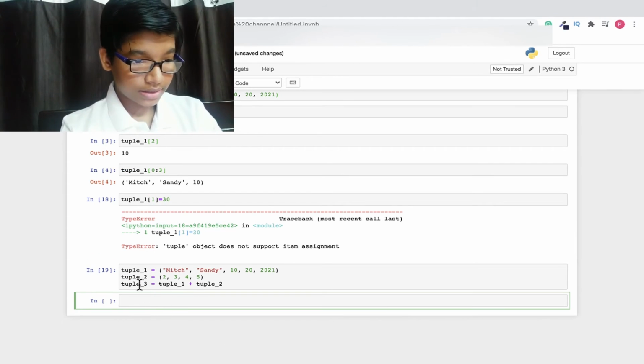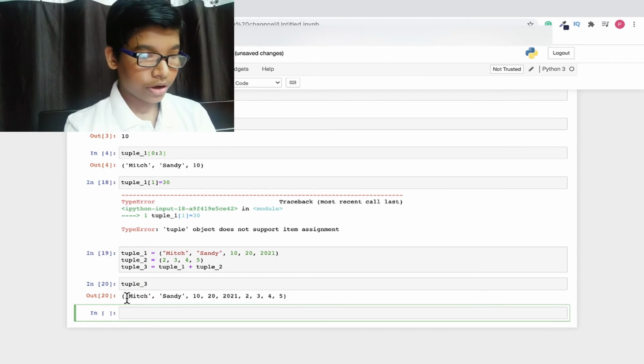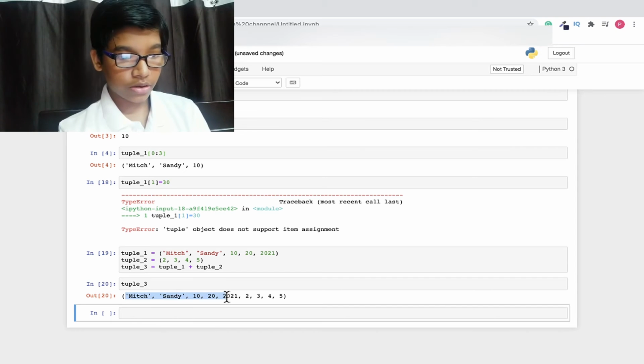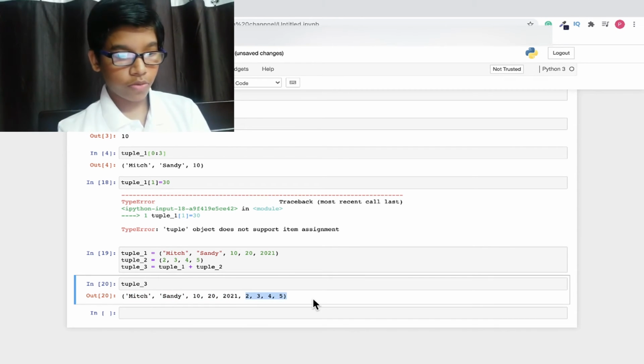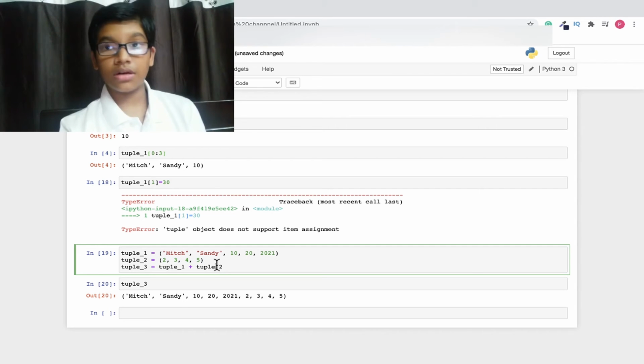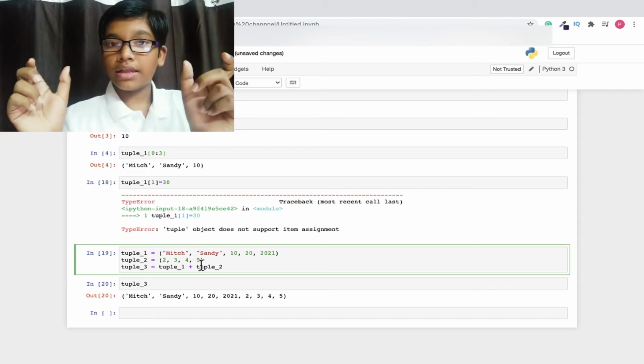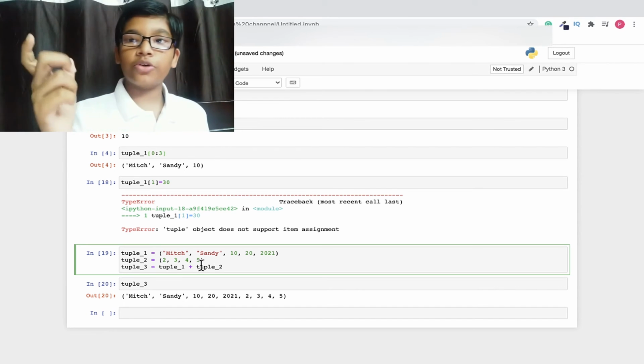Run it and let's check what is inside tuple 3. Run it. We are going to get Mitch, Sandy, 10, 20, 2021, and here 2, 3, 4 and 5, which is the new set of tuple which we have just written. So this is how you can concatenate one tuple with another tuple to mix and form a new tuple.